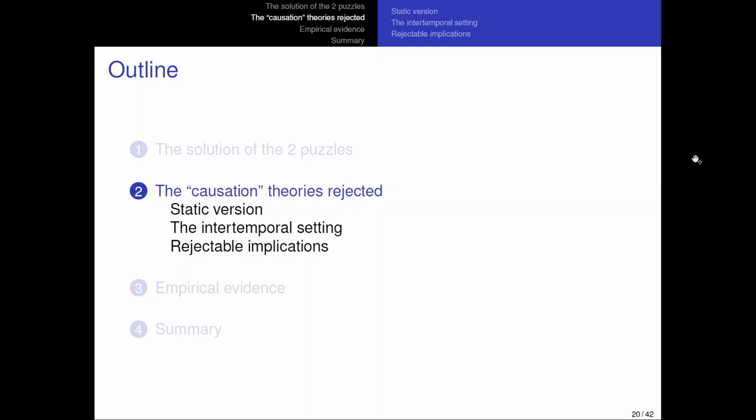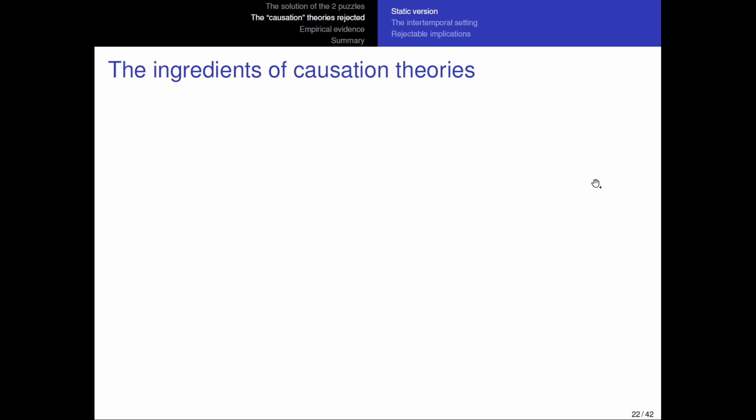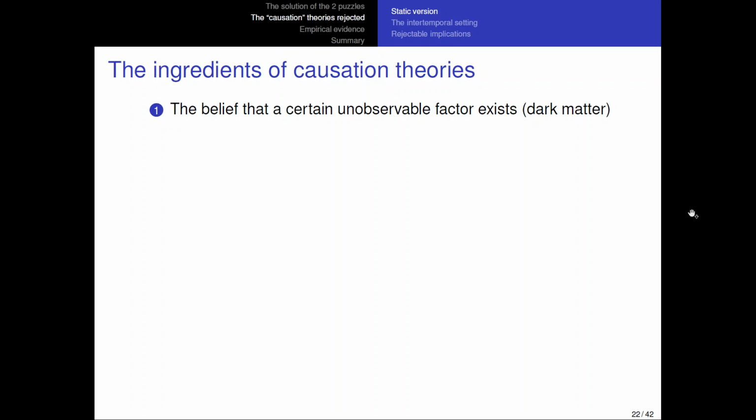Right. So let's continue with the causation theories. Let me formally define, because this is one of the things that were not very clear in the previous versions of the paper. So the ingredients of what I'm calling causation theories are, first, you need to believe that a certain unobservable factor exists. So that's the first dark matter in this type of theory.